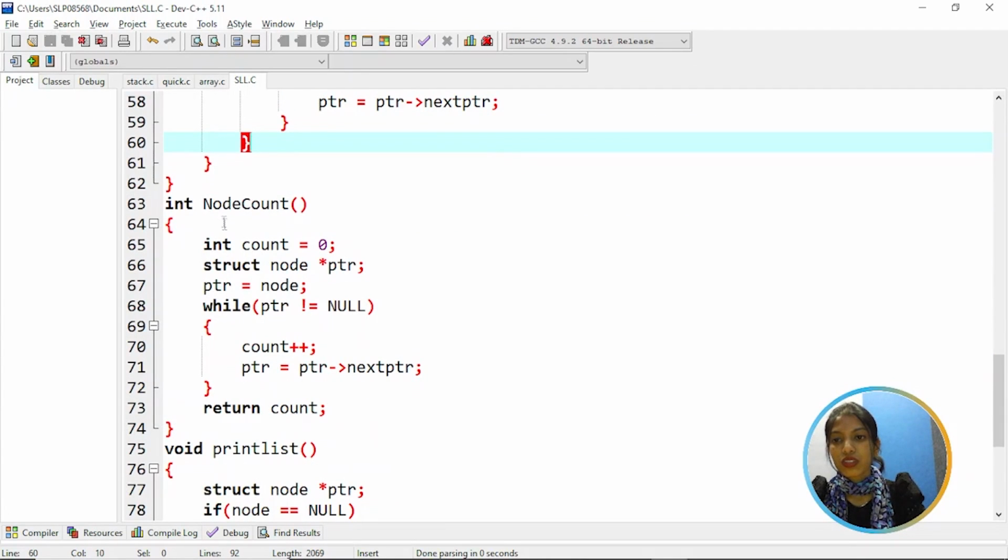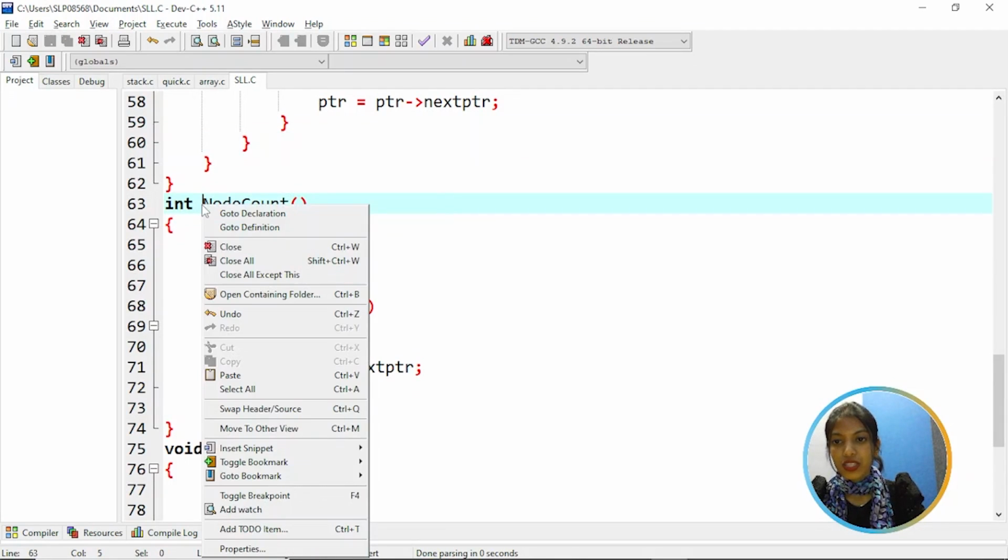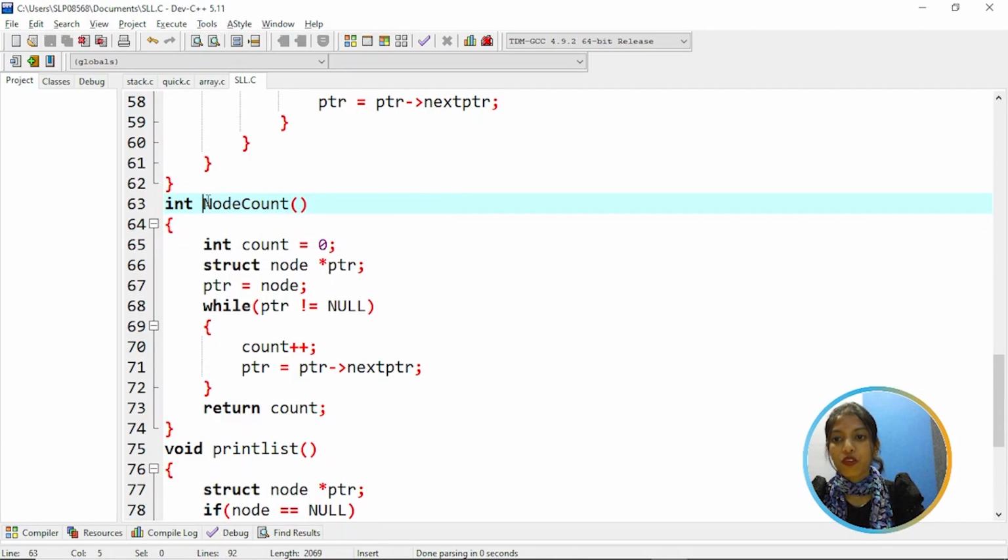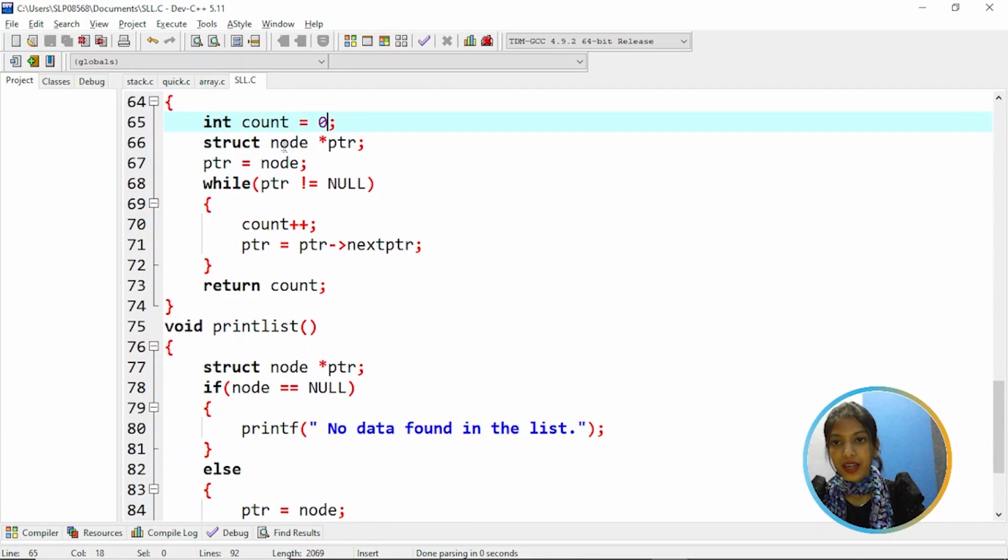Then coming back to node count. This function is used to count the number of nodes in a list. Initially the count value is equal to 0 and we have a structure pointer PTR. So that node is assigned to PTR while PTR not equal to null, increment count by 1 and PTR next pointer is assigned to PTR and return the count.